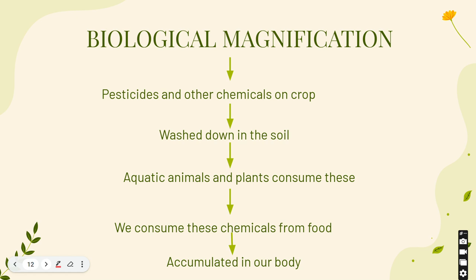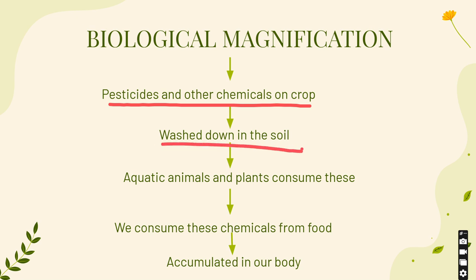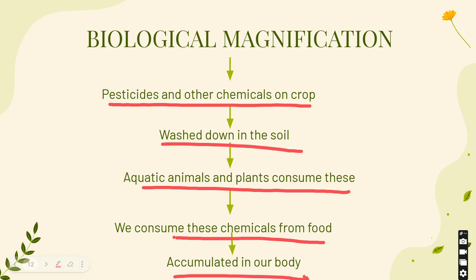I briefly mentioned the steps involved in biological magnification. So, the first step which occurs is pesticides and other chemicals are sprayed on your crops. They are later washed down into the soil. From there, they enter the aquatic animals and plants, and these animals and plants consume it. We consume these chemicals from the food we intake, and these chemicals later get accumulated in our body.